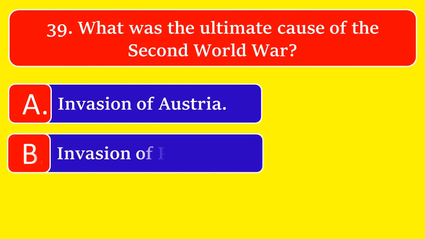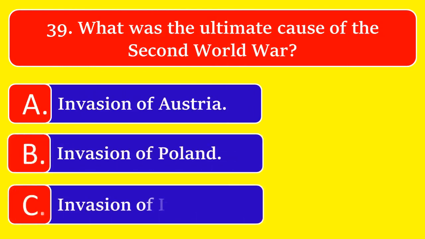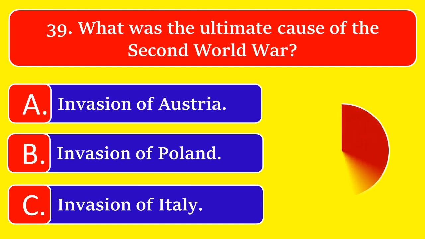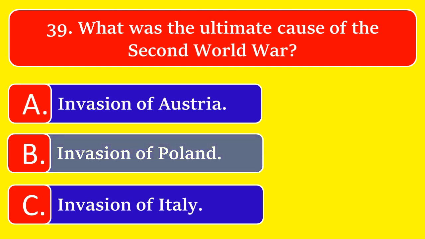What was the ultimate cause of the Second World War? Option A invasion of Austria, or option B invasion of Poland, or option C invasion of Italy. The great answer is invasion of Poland.